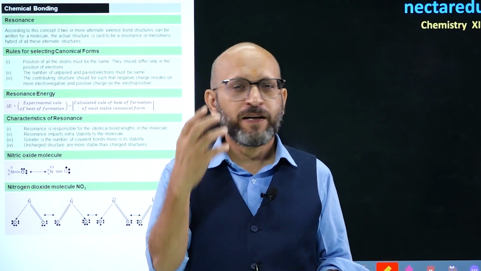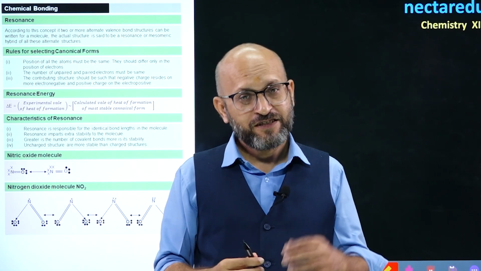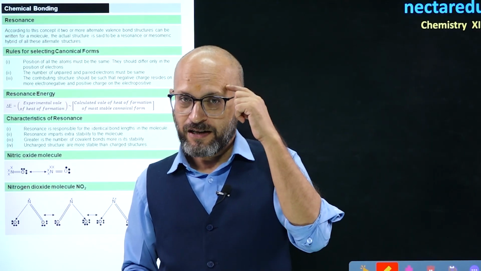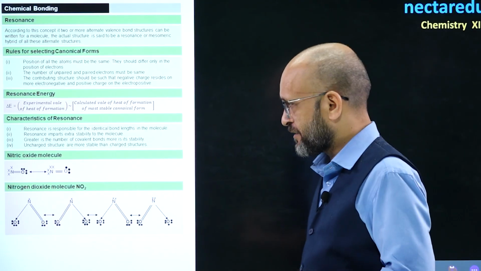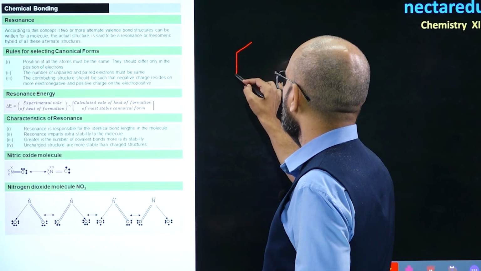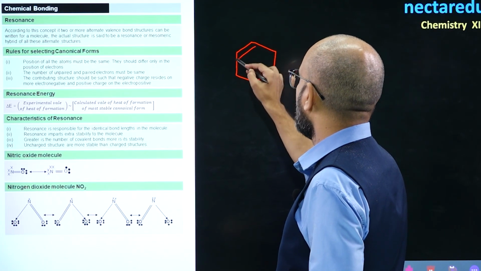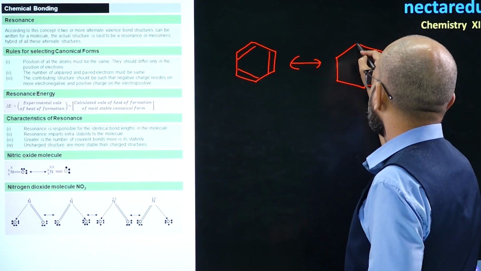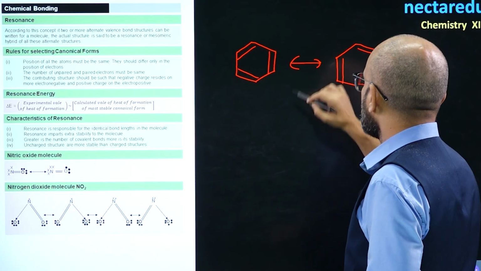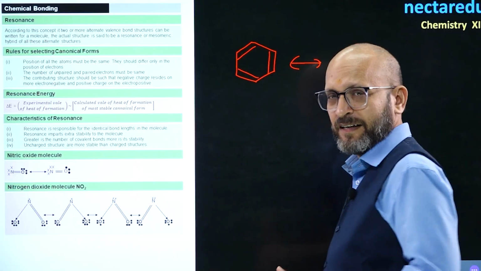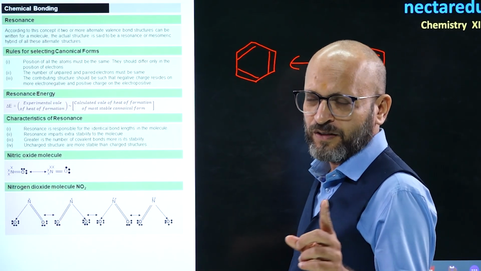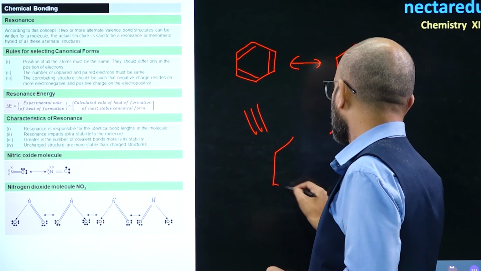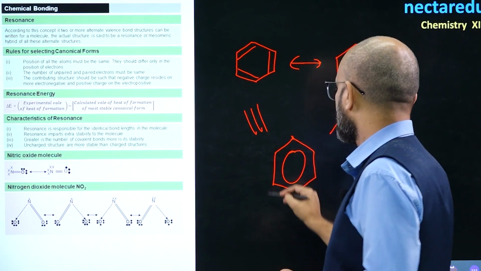So, we cannot explain properties through a single structure. So, by our imagination we draw the possible structures. For benzene, the most stable possible structures were like this, one was like this and another one was like this. So, these two structures, but is it the actual benzene? No, this is not actual benzene. The actual benzene is like this.